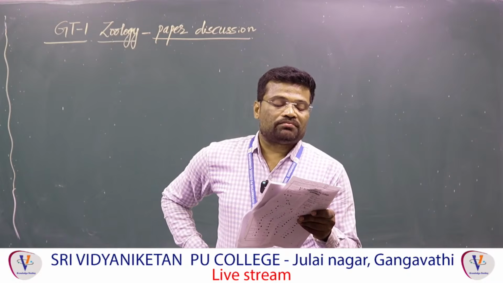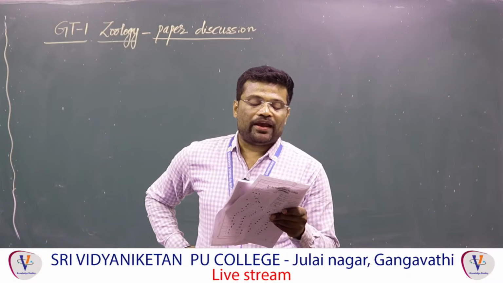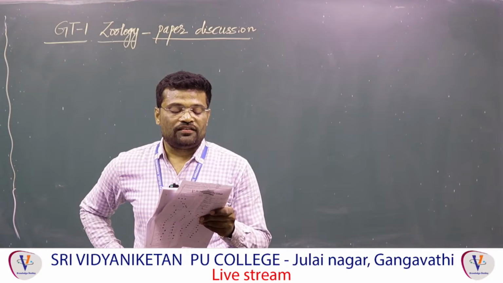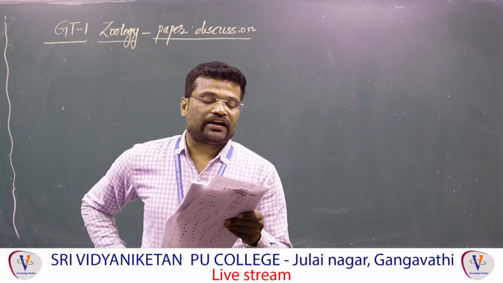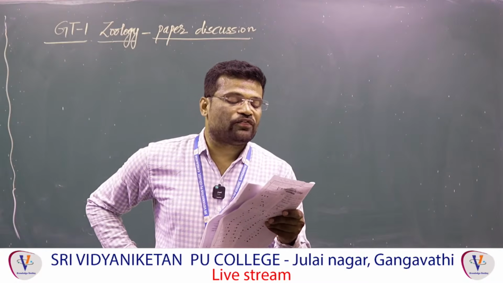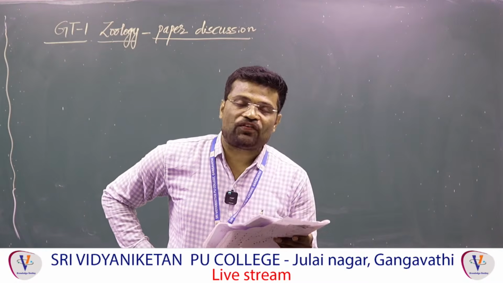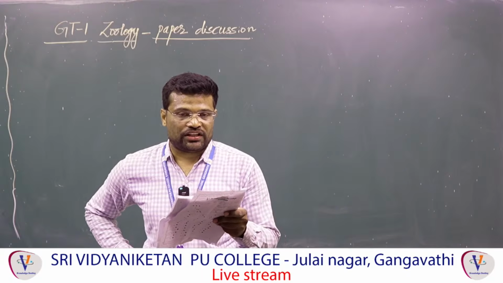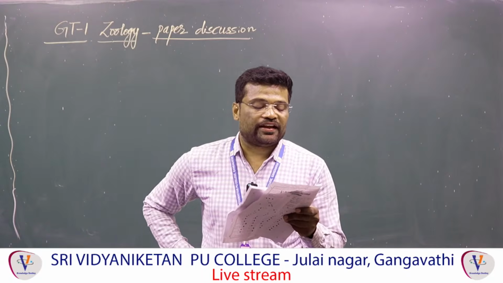A. Poikilotherm means cold-blooded. B. Shelled eggs. C. Homeotherm. D. Tetrapod. E. Ureotelic. Which of the above features are applicable to frogs? So option 3, A, D and E.